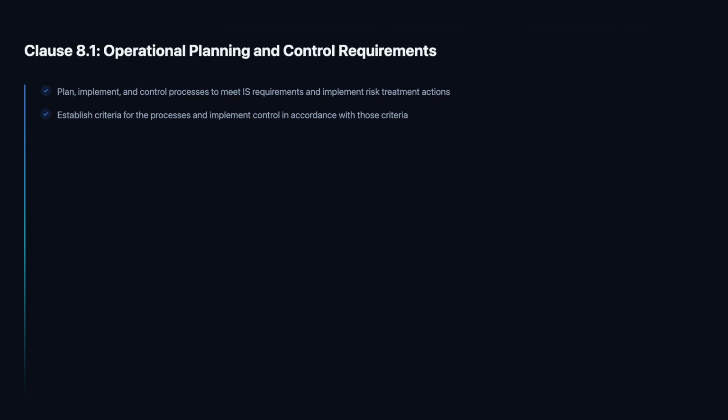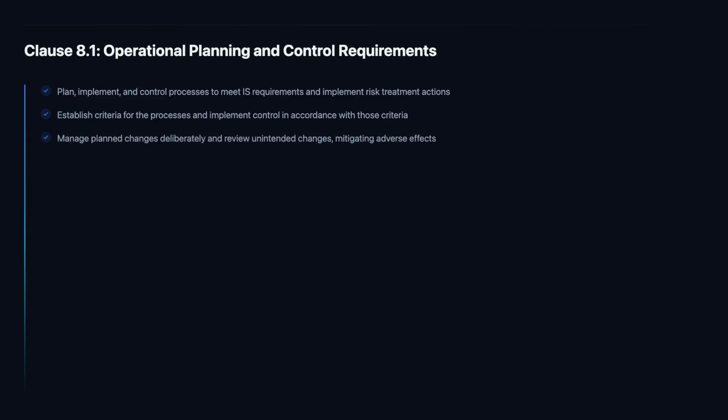Establishing criteria for processes and controlling operations against those criteria introduces a service-level concept into ISMS operations. For each significant process, the organization should define what good performance looks like, a maximum response time for security incidents, a maximum window for applying critical security patches, a minimum backup retention period, and then measure actual performance against those criteria. This discipline is what makes the monitoring and measurement requirements of Clause 9.1 meaningful. Without defined criteria, there is nothing to measure against.